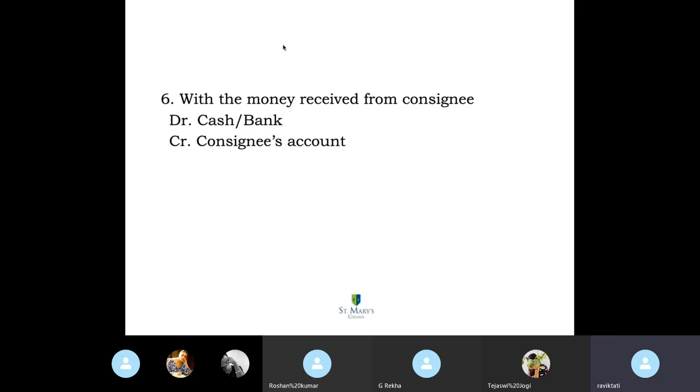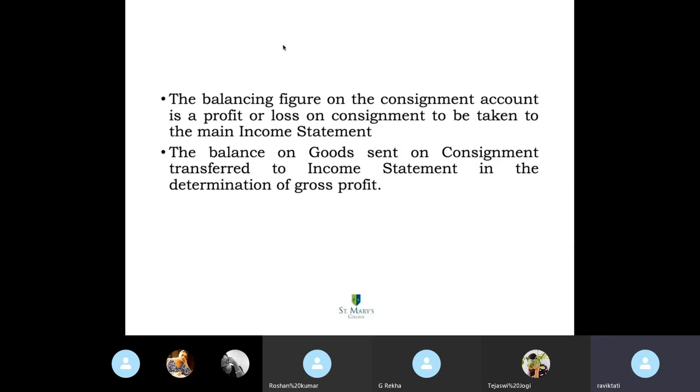The balancing figure on the consignment account is a profit or a loss on consignment to be taken to the main income statement. The balance on goods sent on consignment is transferred to the income statement in determination of gross profit. That is the headache of the consignor. He does it later, but we don't do it now.